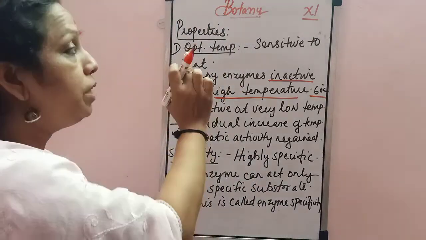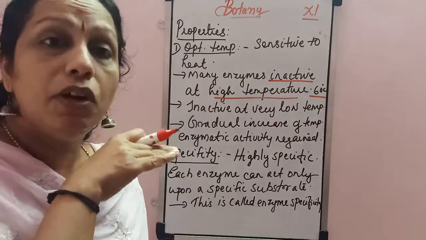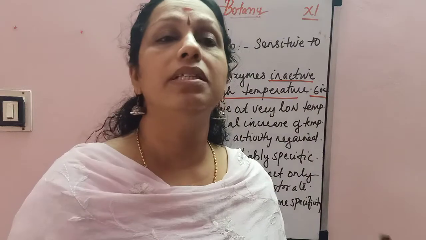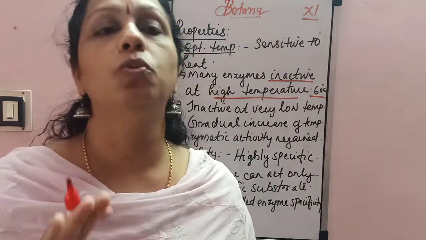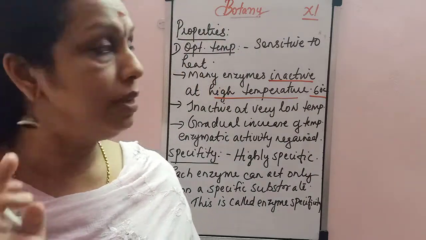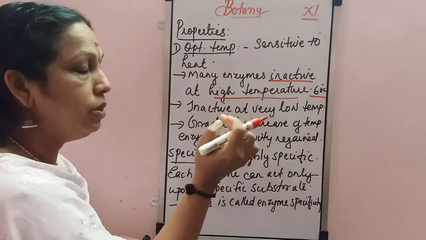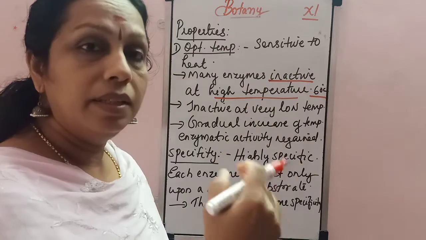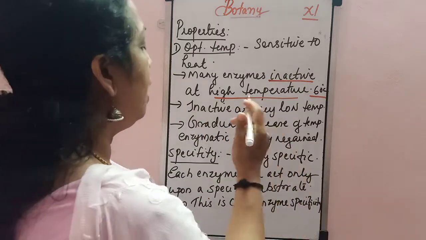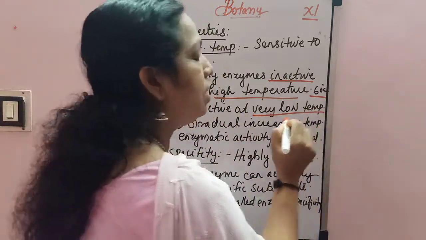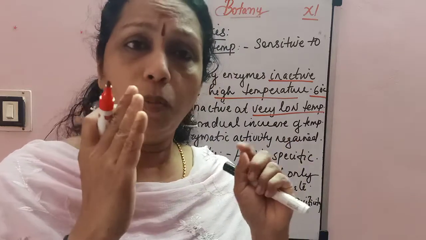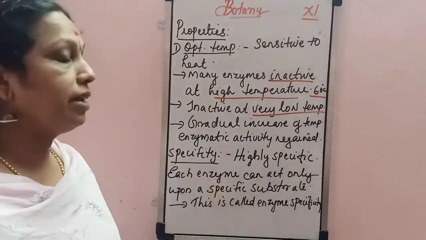Okay, so optimum temperature. They need one optimum temperature. Above that temperature and below that temperature, they are not able to work. The enzymes are sensitive to heat. Many enzymes are inactive at high temperature, that is 60 degrees Celsius, and they become inactive at very low temperature, below the freezing point. They are not able to work. So the enzyme needs an optimum temperature for its action.